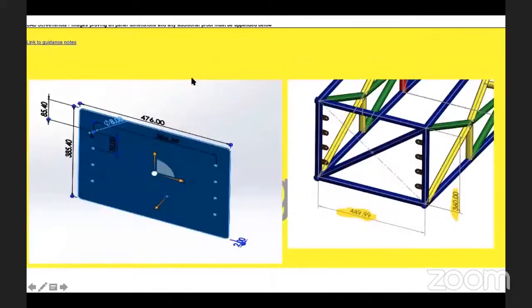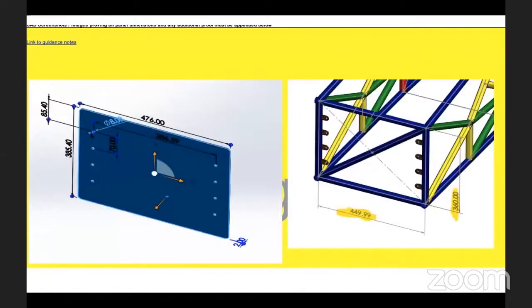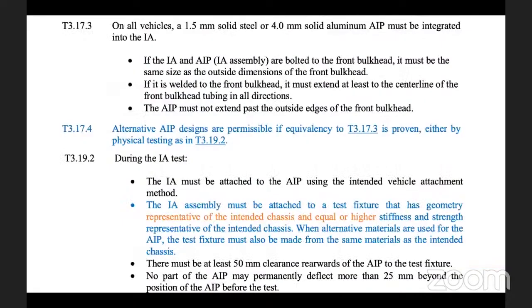So if I go to the next slide, you'll see, okay. In this case, I have a front image of the chassis, good enough, and the AI plate. This could be fine, right? Because this is the overall dimension, and I have a thickness given as an input, fine. But again, does the rule demand this? This is a question to us again. So let's go to the rule again.